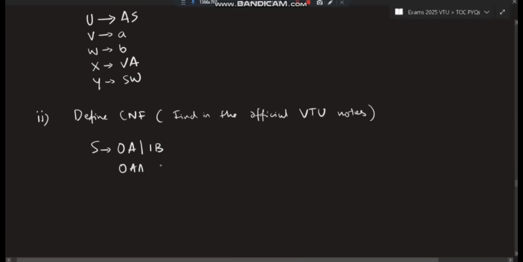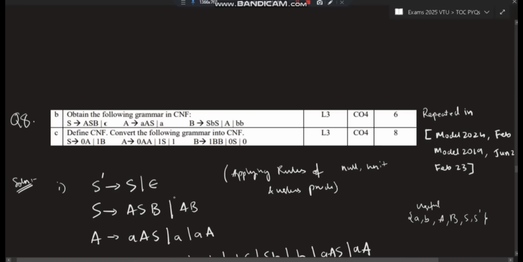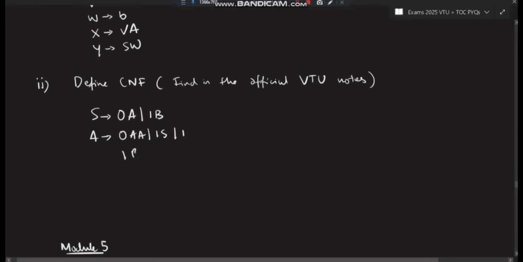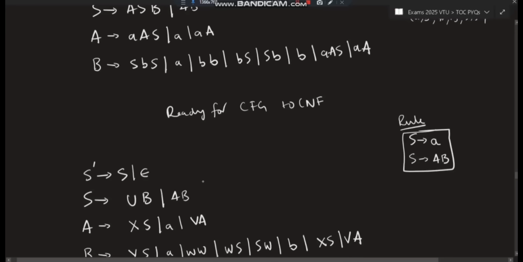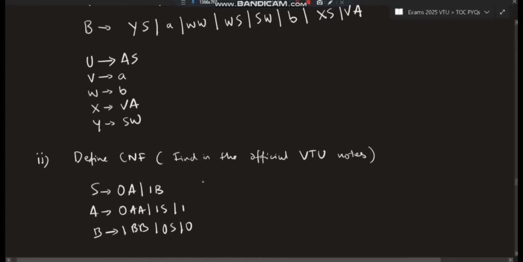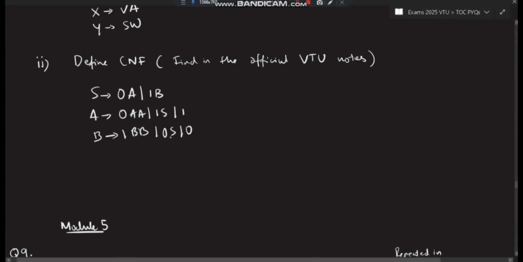Then 1BB, 0S, 0. Okay, this is 0S, and from here B goes to 1BB, 0. Let's confirm first: S goes to 0A, 1B; A goes to 0A, 1S1; B goes to BB, 0S, 0, 1BB. Okay, done.